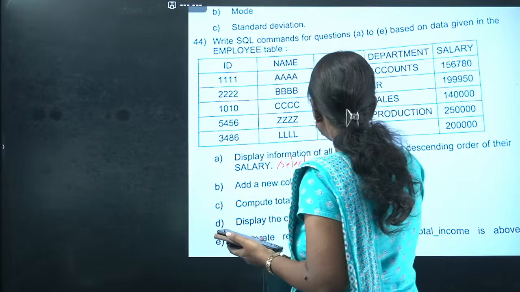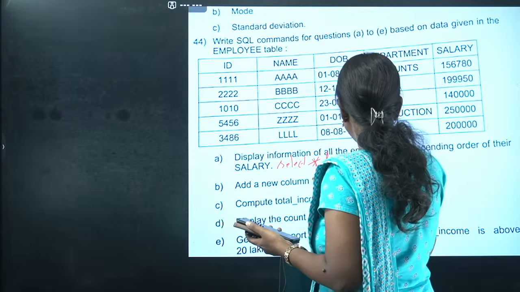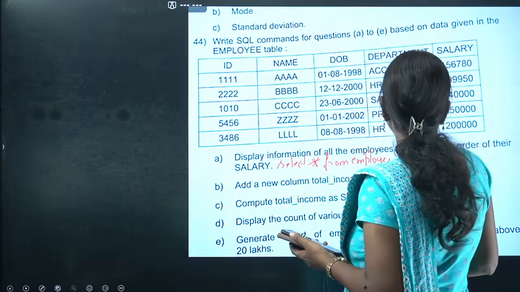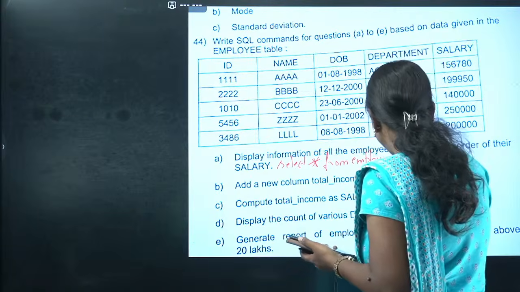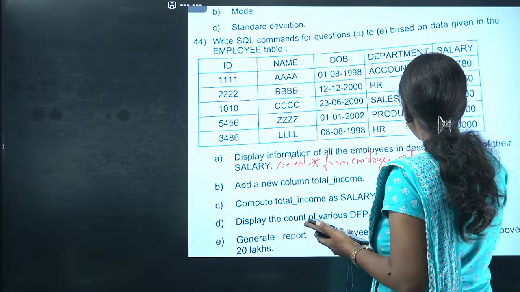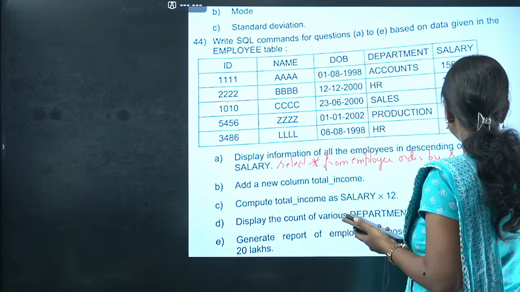Select star from employee. What I have to do? Select star from employee. Order by what, salary?